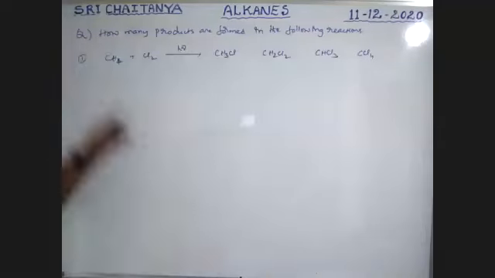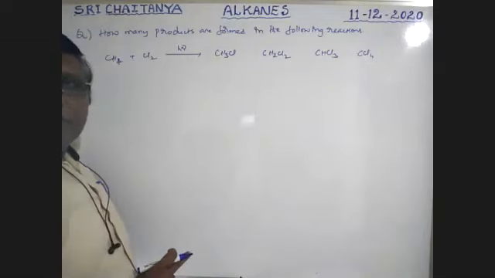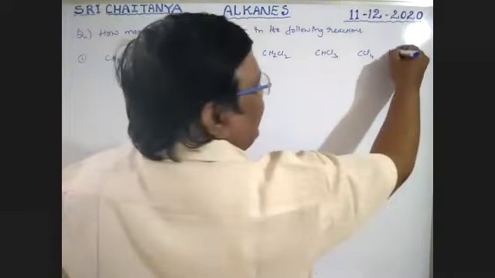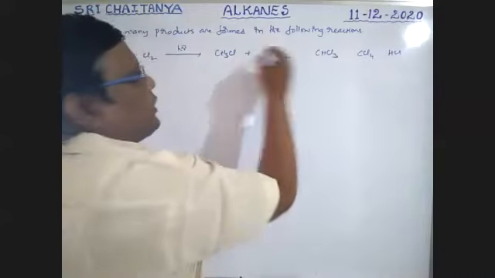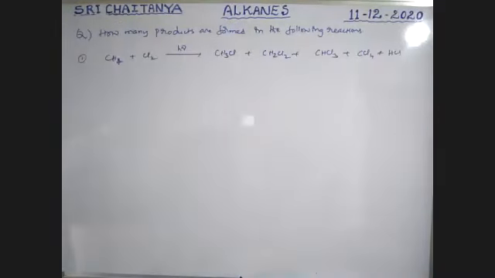That means all four available hydrogens are replaced with halogens. Along with HCl as a byproduct, these are all products. That is chlorination of methane. I will explain the mechanism one by one, please wait.